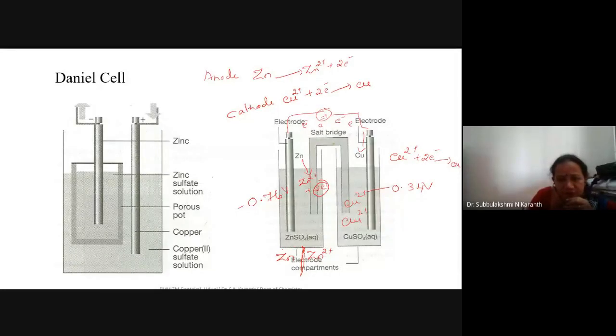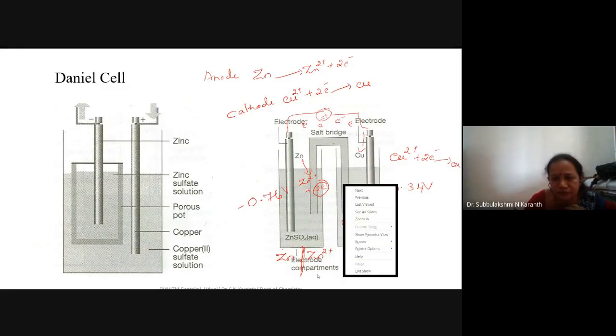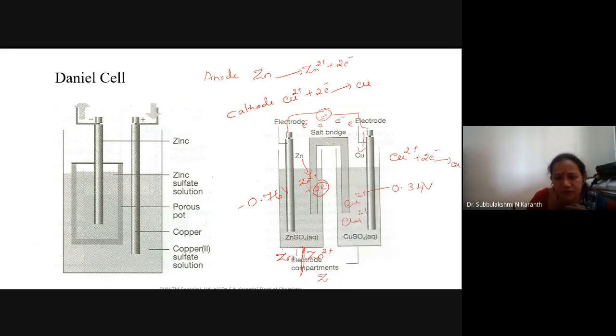It is represented by a single vertical line. I'll represent it here: Zn bar Zn2+. Clear? This is the anode electrode, the representation of the oxidation electrode.